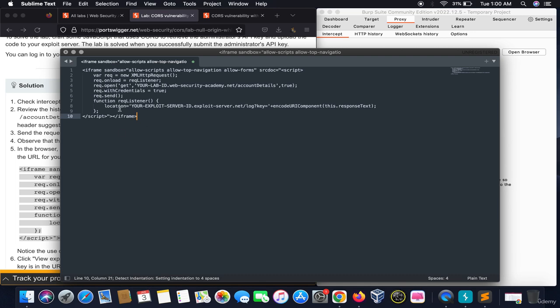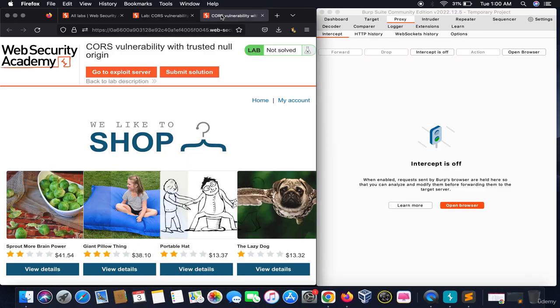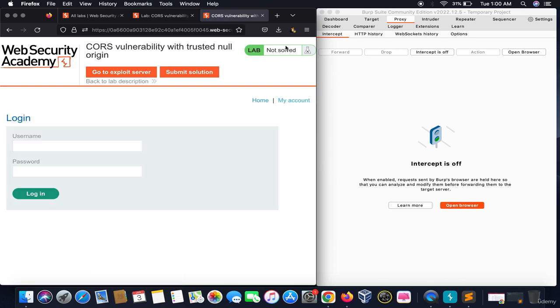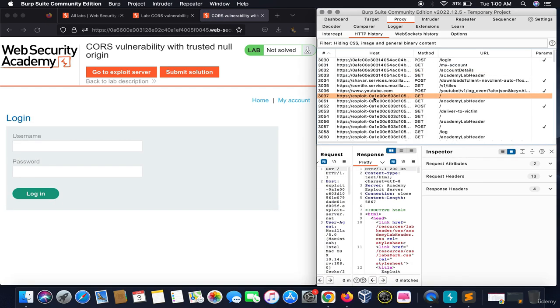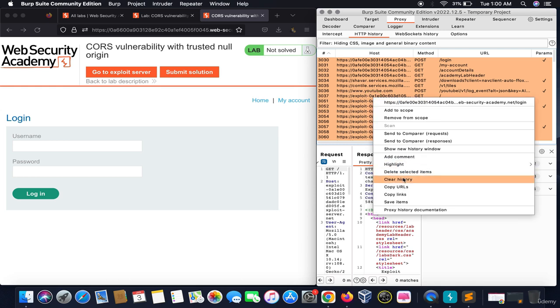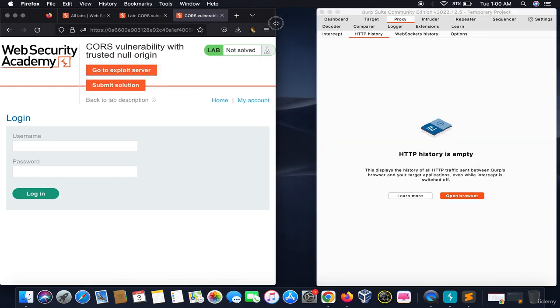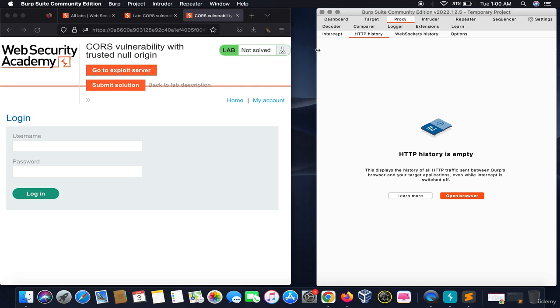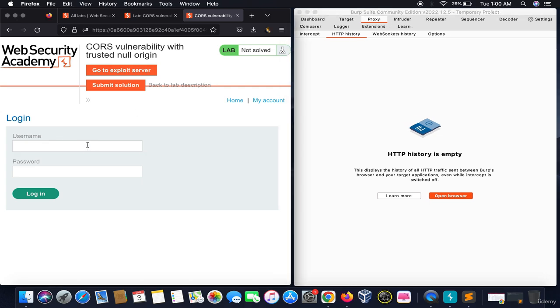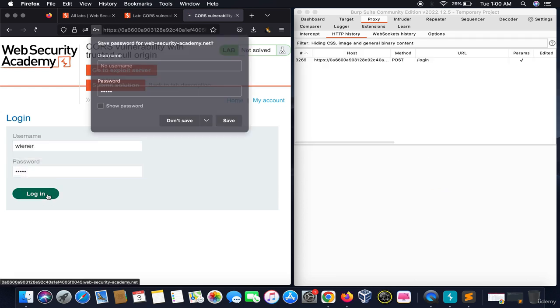So this is the response we need and the website is loaded. I would click on my account, and after doing that I would again recommend you to clear the history, which makes it pretty simple to analyze the website, right? Then we will provide the default credentials, which are wiener and peter, and click on login.